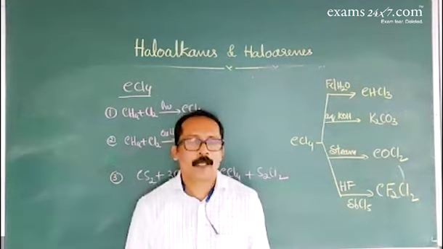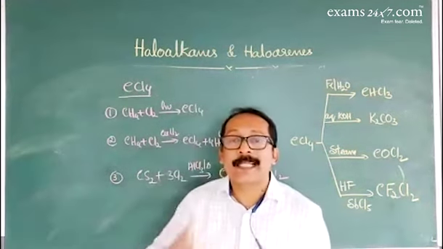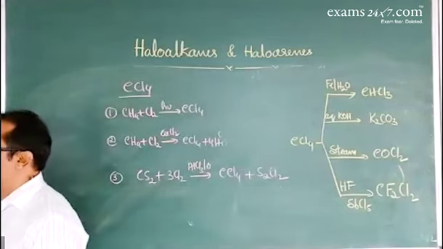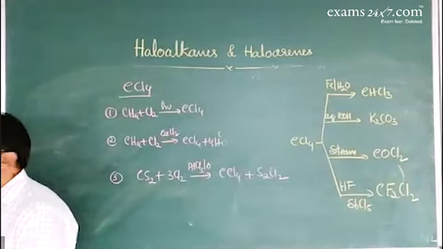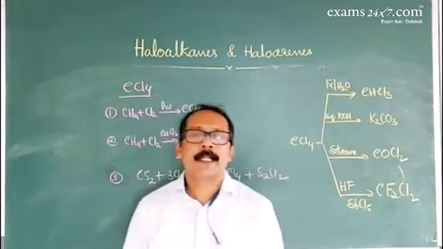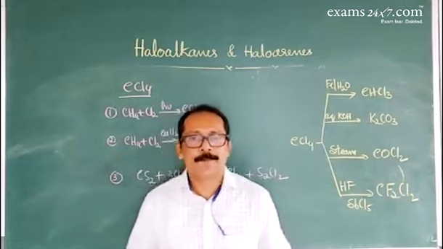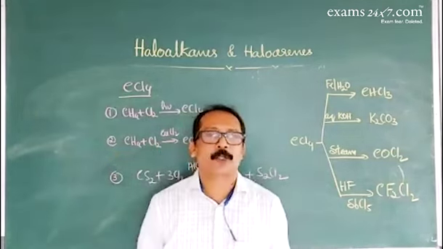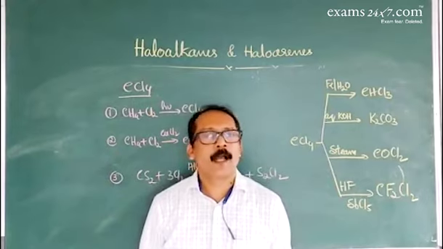anesthetic agent. Iodoform is used as an antiseptic. How does iodoform act as an antiseptic? Iodoform decomposes to give iodine. That liberated iodine acts as an antiseptic. So these are the very important concepts as well as reactions of haloalkanes and haloarenes.